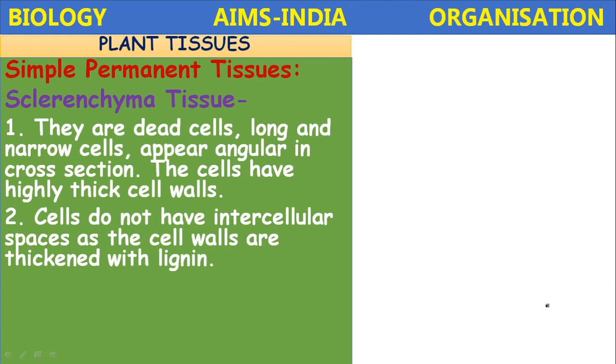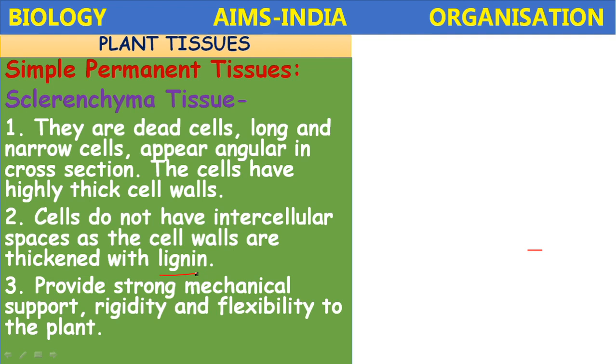The cells do not have intercellular spaces as the cell walls are thickened with lignin. Lignin is a tough substance, so it provides strong mechanical support and rigidity and also a little flexibility to the plants. Mainly this sclerenchyma is present in the old and mature stems.